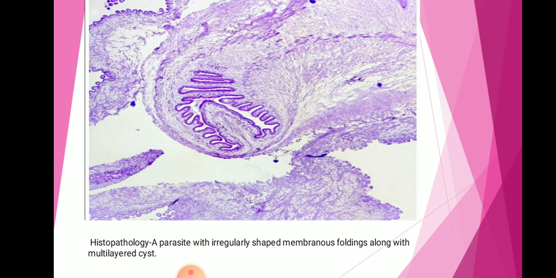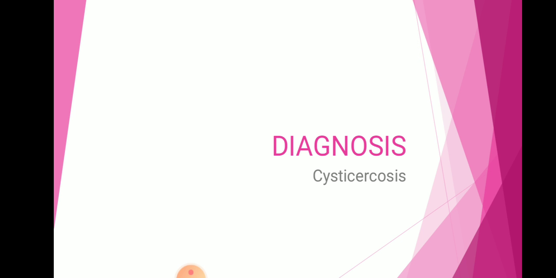This is the image given to us for diagnosis. In this photomicrograph, we can see a parasite with irregularly shaped membranous folding along with a multilayered cyst. Diagnosis: Cysticercosis.